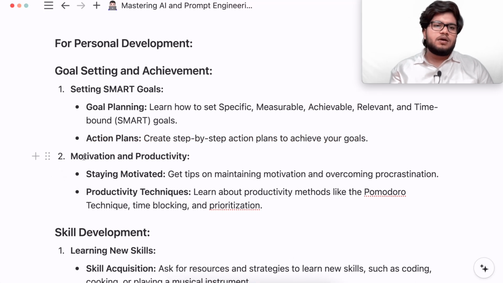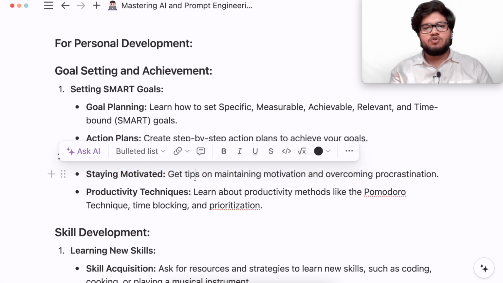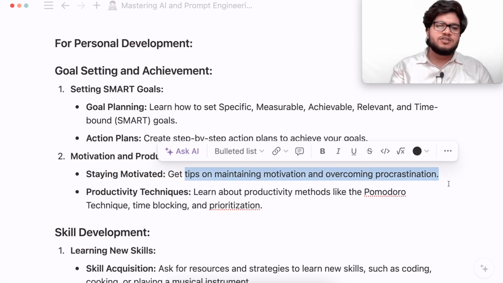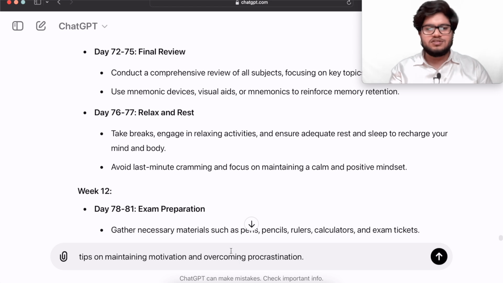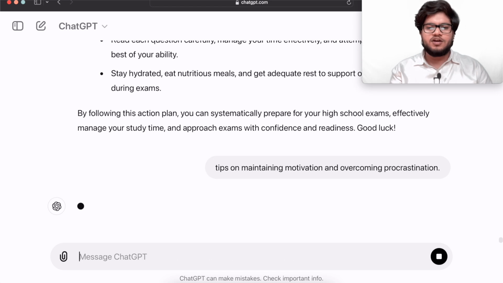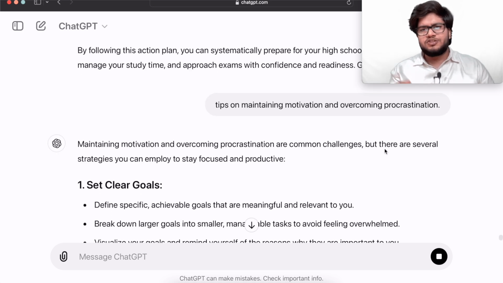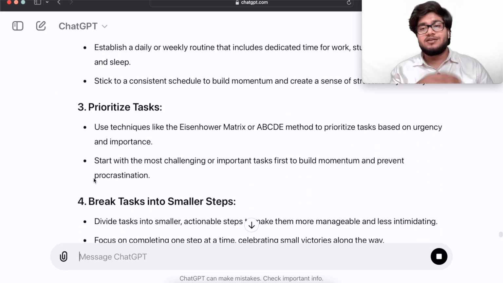So now, how you could use it for motivation and productivity. Staying motivated: you could get tips on maintaining motivation and overcoming procrastination. So I could just ask ChatGPT for some tips on maintaining motivation and overcoming procrastination. If you are just procrastinating things, or you are being lazy, you need to set clear goals, create a routine, prioritize tasks.